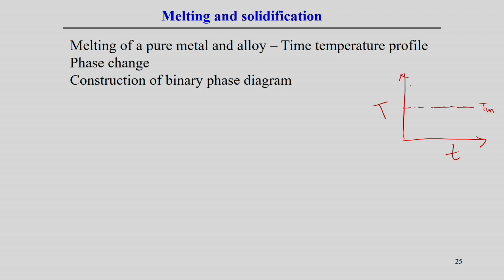Now, if we try to solidify this, it comes from here. At this point, it is above the melting point temperature, so we can say the material is at a superheated temperature. When it comes to this point, it undergoes the transition, stays for sufficient time at a constant temperature, and then gradually cools to the ambient temperature.